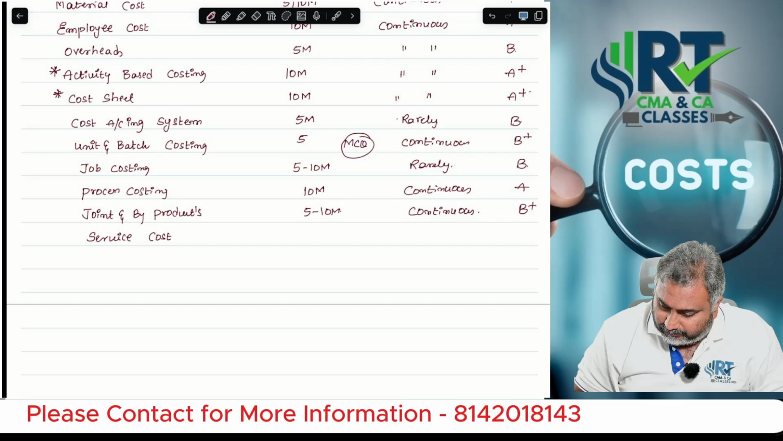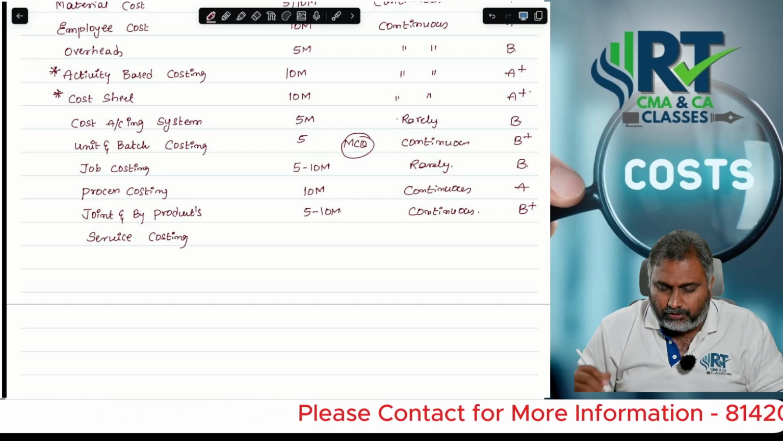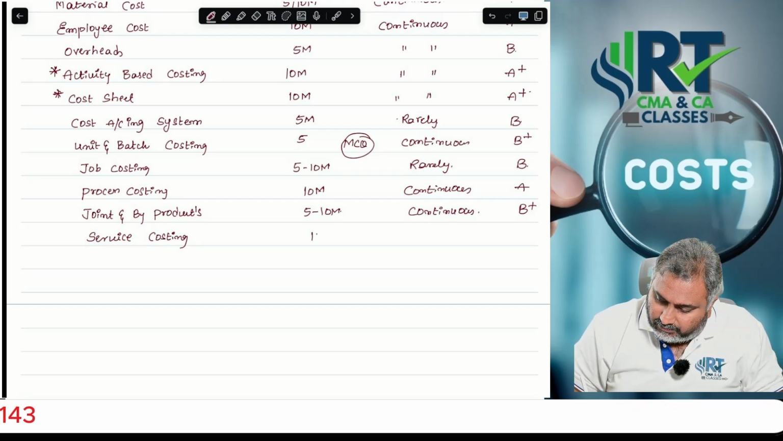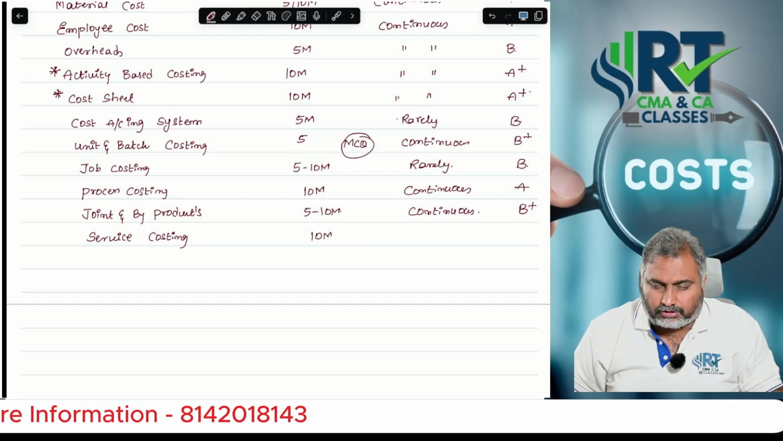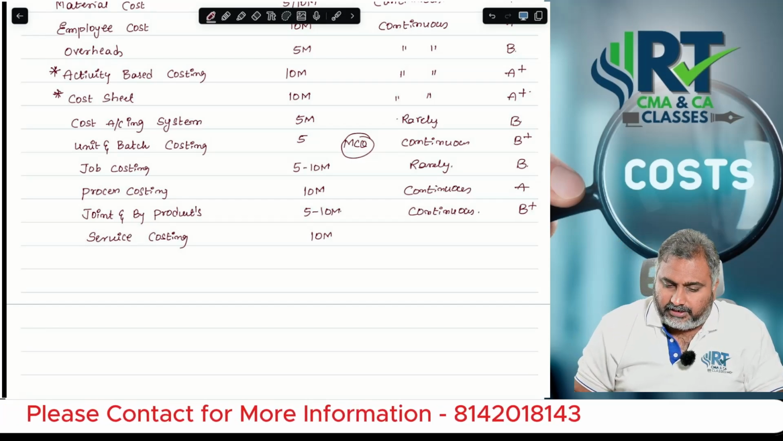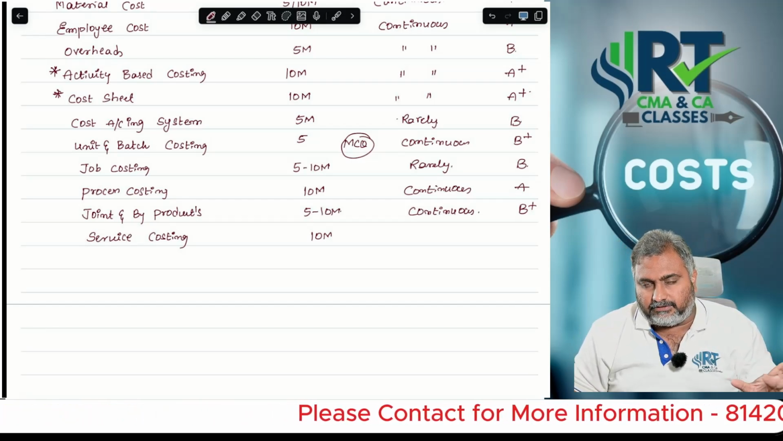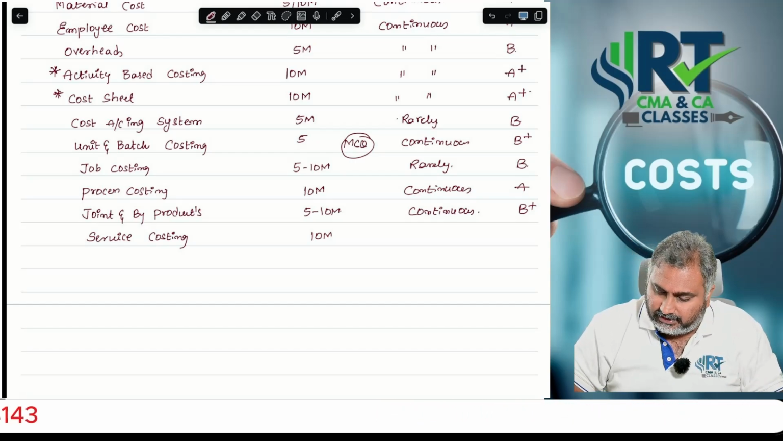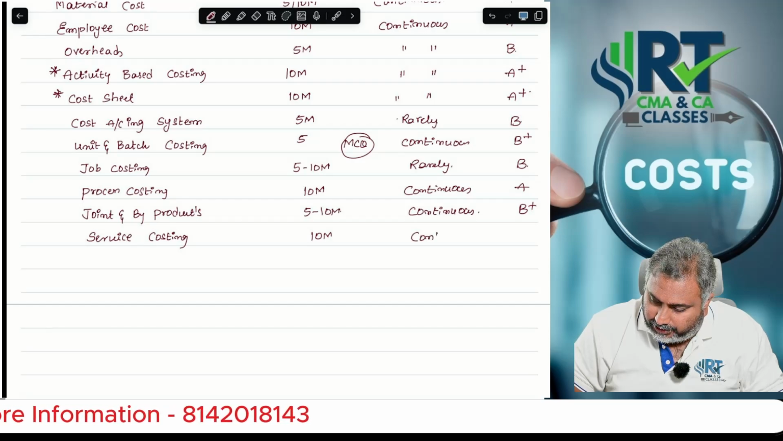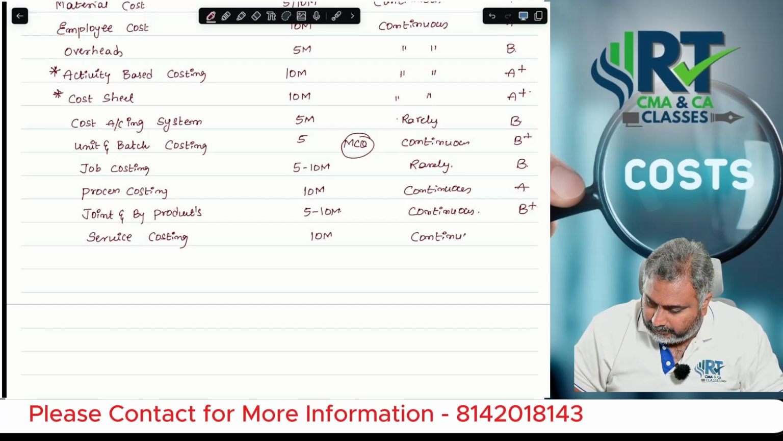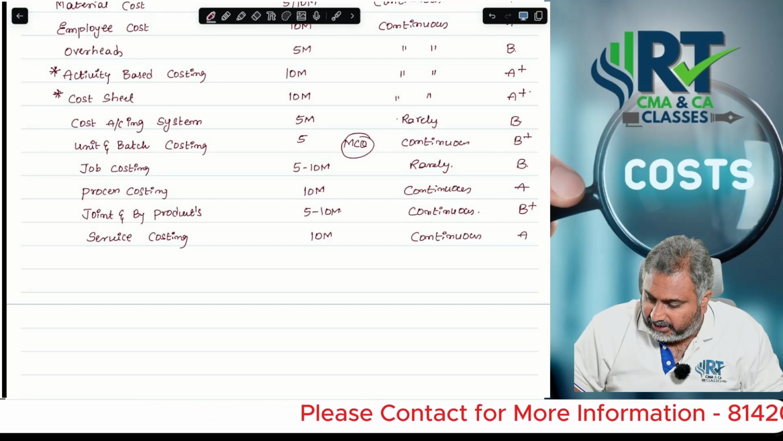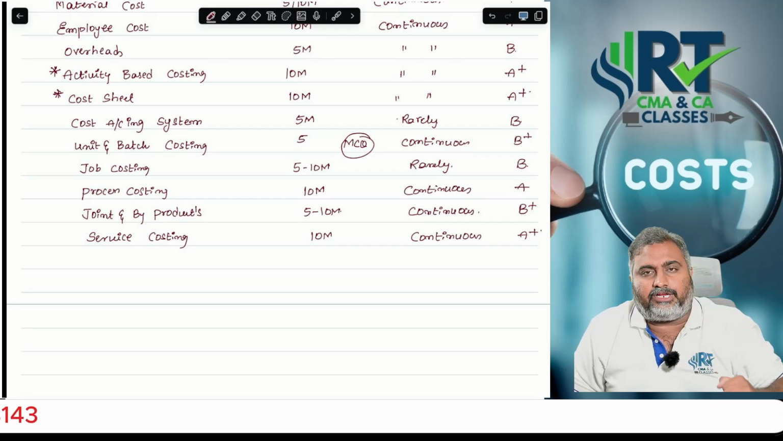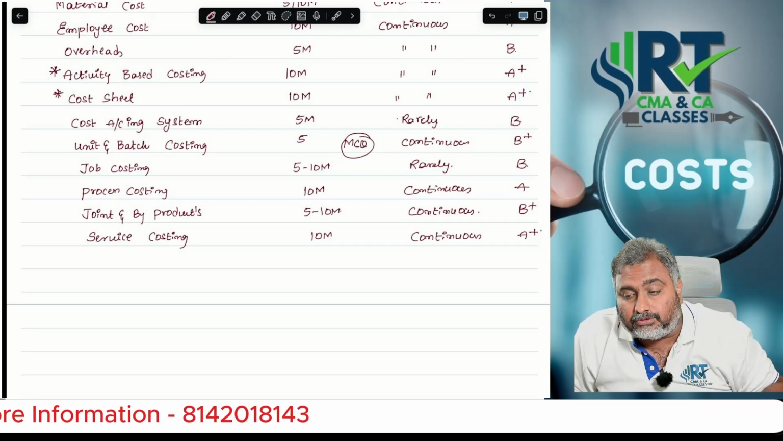Service costing. In old days, people maybe called it operating costing also. 10 marks guaranteed question, no doubt about it. Whether it is an MCQ or a problem, on average you can expect 10 marks weightage, and that is on a continuous basis. I categorize it as an A plus category. And there is also a possibility of this being asked in the MCQs.